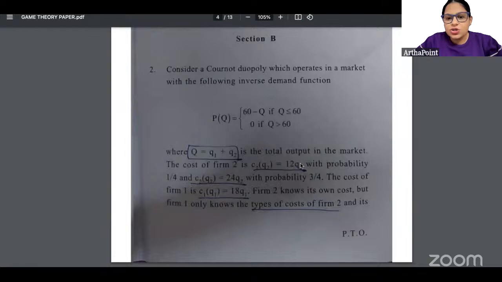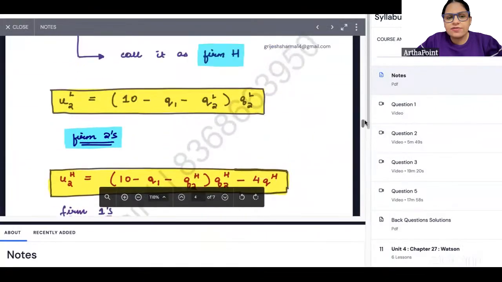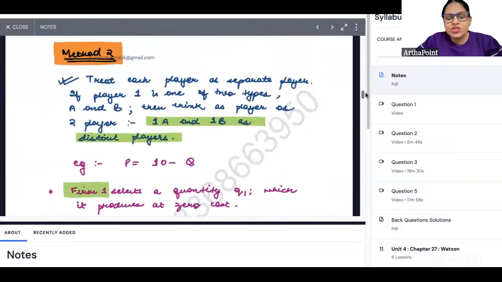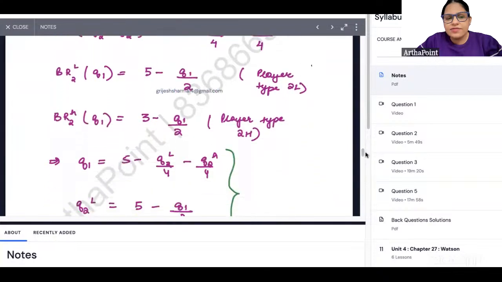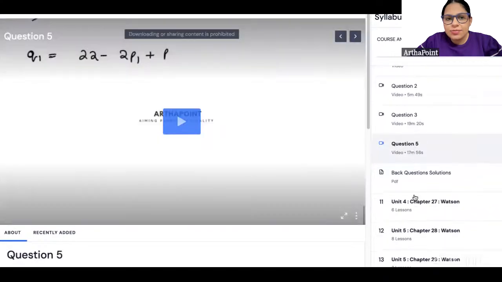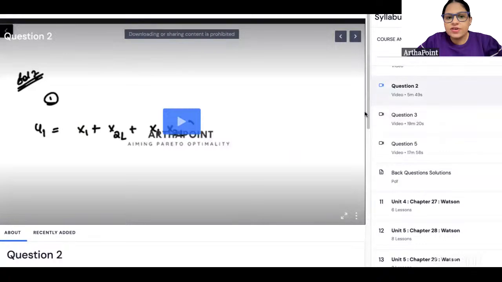Marginal cost दिया हुआ है 12Q1 with probability 1/4 and 24Q2 with probability 3/4. So if you notice here, it is very similar to that. We have done this question in class, जहां पे हमने दो अलग cost functions लिए थे and we had found out the best response. And not only this, I had done the same question with you even as part of the back questions.